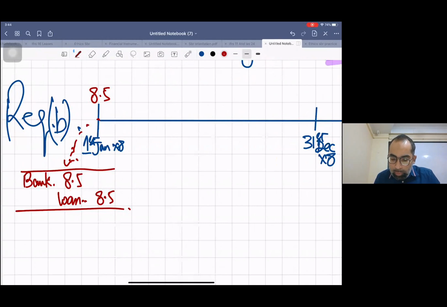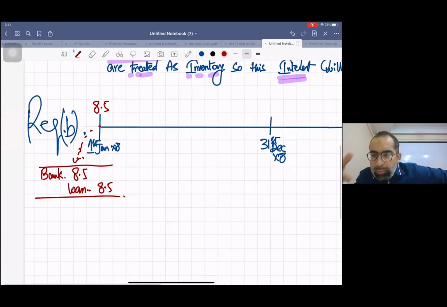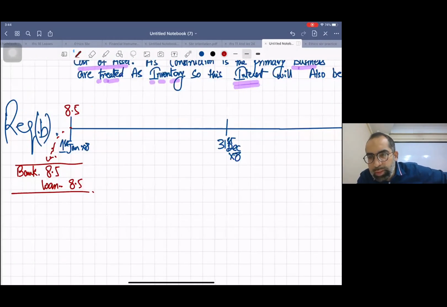Now, over the 2 years, we will be accruing the interest, right? But as we need to apply IAS 23, this interest will not go in the P&L. We won't be booking interest as an expense. We will be treating interest as inventory. We'll capitalize it.